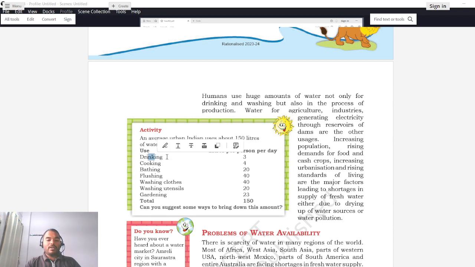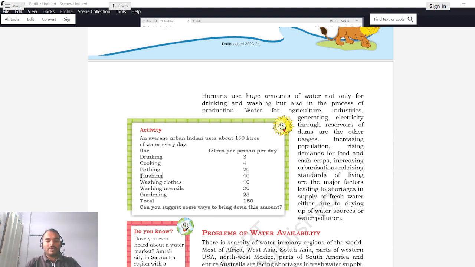For drinking, we approximately drink 3 liters of water per day. For cooking food, we require approximately 4 liters of water. Cooking food includes both cleaning the vegetables and the actual water that is added for preparation. Bathing, taking a bath, one or two buckets, approximately 20 liters.